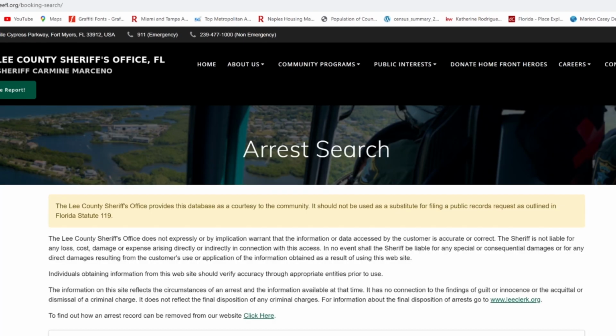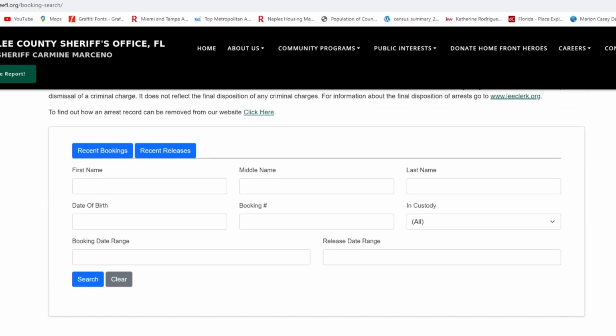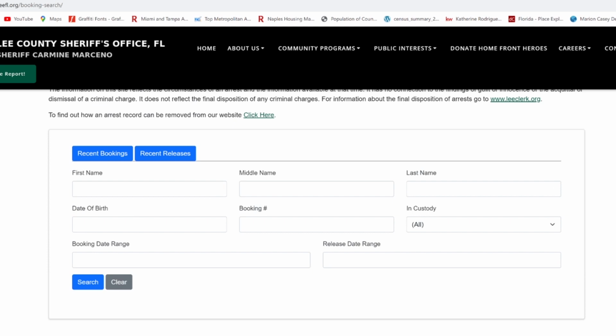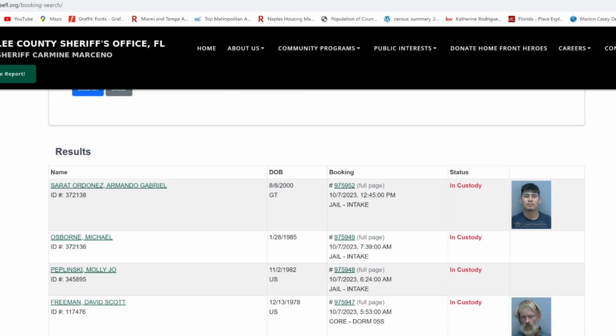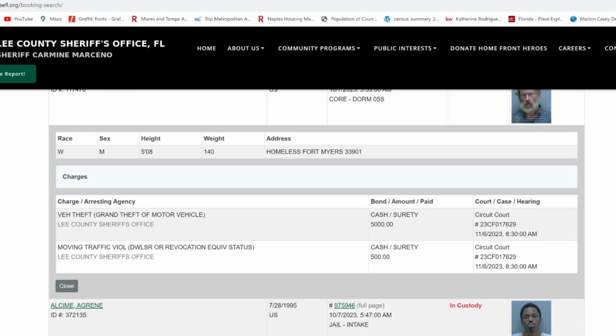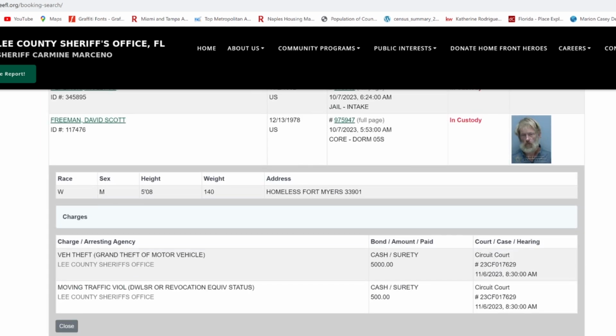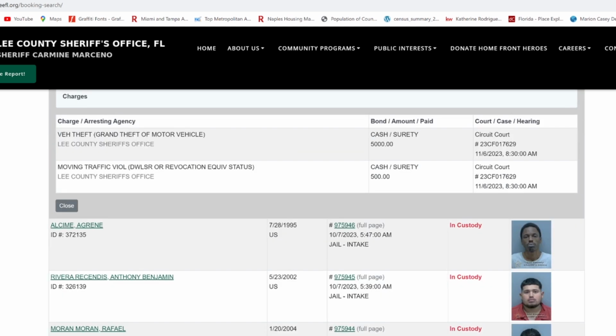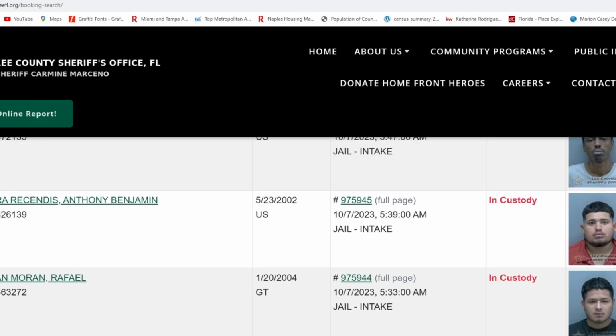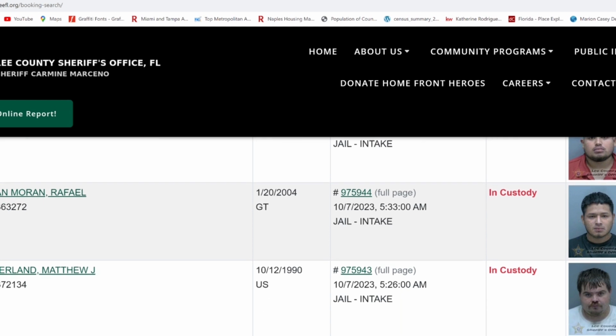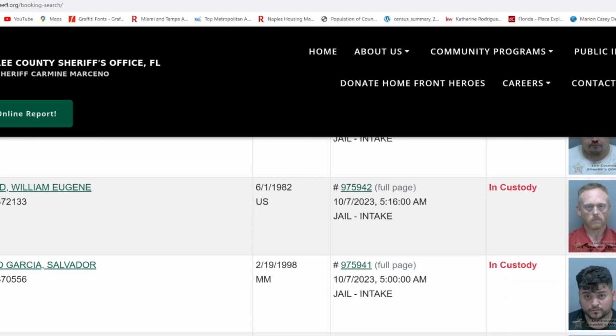Alright, guys, so this is the Lee County Sheriff's website for arrest searches. Now, I think you have to... You used to be able to just put in a date. I wonder if I could just look up who's in custody. Okay, so we were actually able to look at who's in custody. So this is who is currently in custody in Lee County. So if you click on it, he did a vehicle theft. This is set up nicely. A vehicle theft, grand theft, moving violation. So you can see the photo. So in Lee County, you get the photo, and when you click on it, it drops down what they did. So you don't even have to leave the main page.